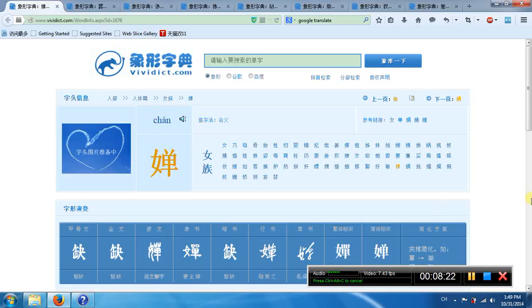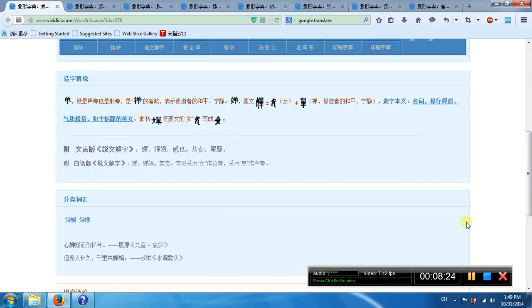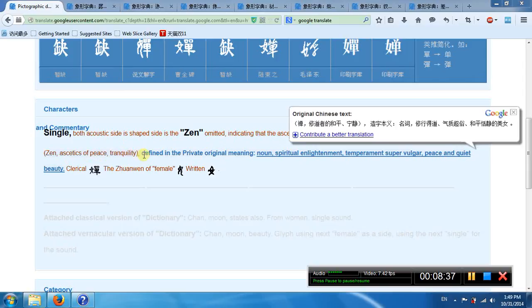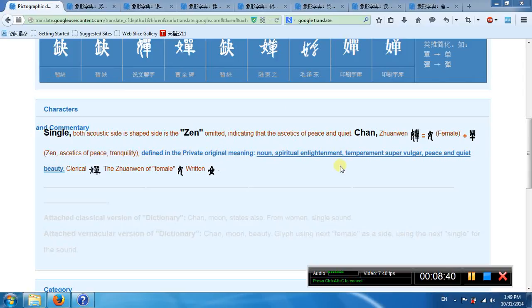This is another Chan. His left part is like a female. His right part means aesthetics or peace, tranquility. So it means beauty, with peace and quiet beauty.